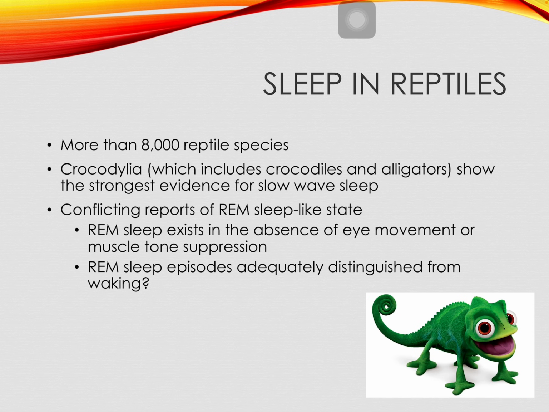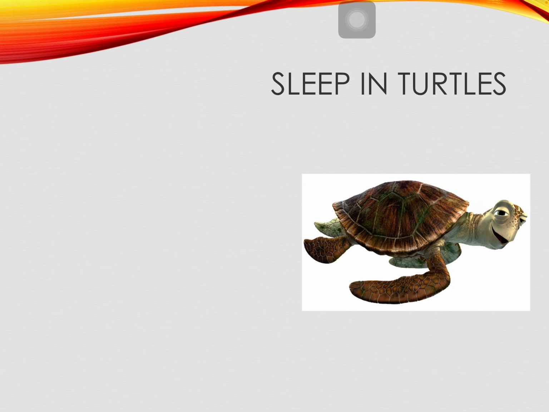Because as we've talked about, REM looks a whole lot like awake states when you look at EEG. But the distinction is the lack of muscle tone, and the fact that rapid eye movements are present. So, is this just some kind of version of wake state that's separate from REM? We don't know. But there seems to be some really interesting evidence, at least for slow wave sleep.